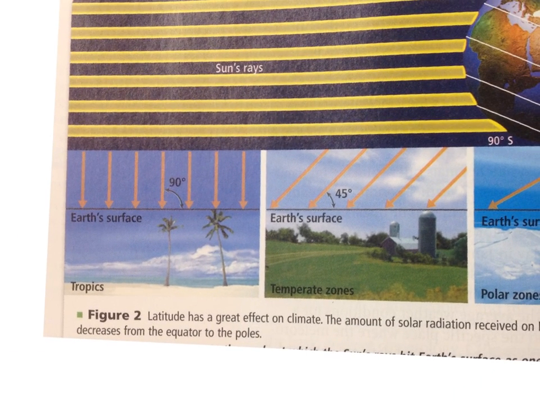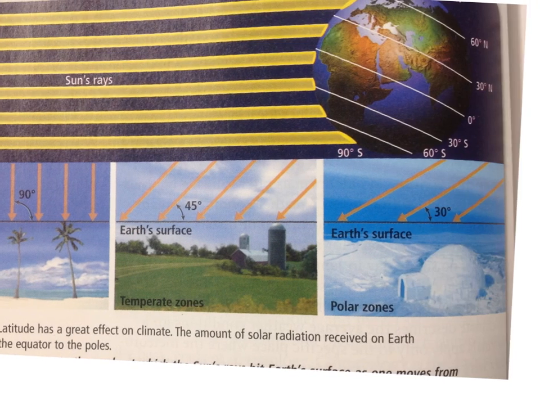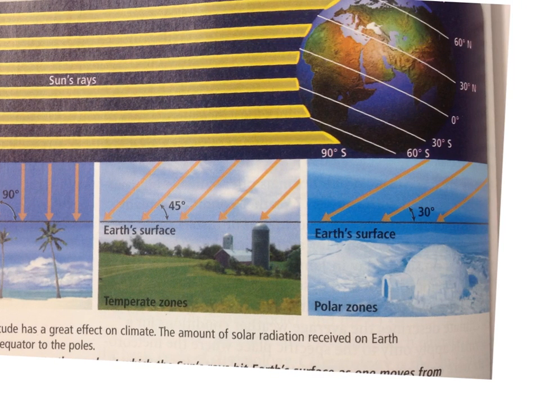So when we look at the tropics, we'll notice that the sun's rays are coming straight down, okay? We're getting maximum effect. But when we get to the temperate zones, which is where we're at, we've got more of an angle. Then we've got the polar zones, which is an even greater angle. And so we receive what's called less direct sunlight.